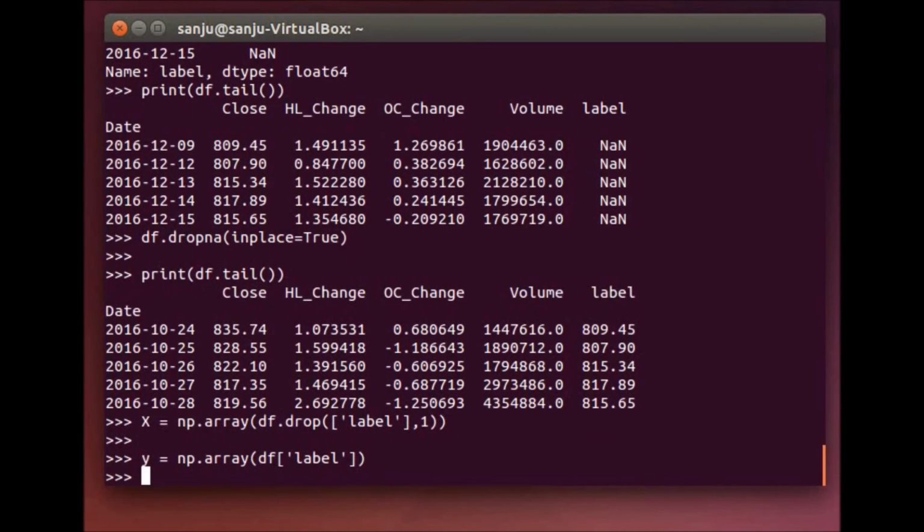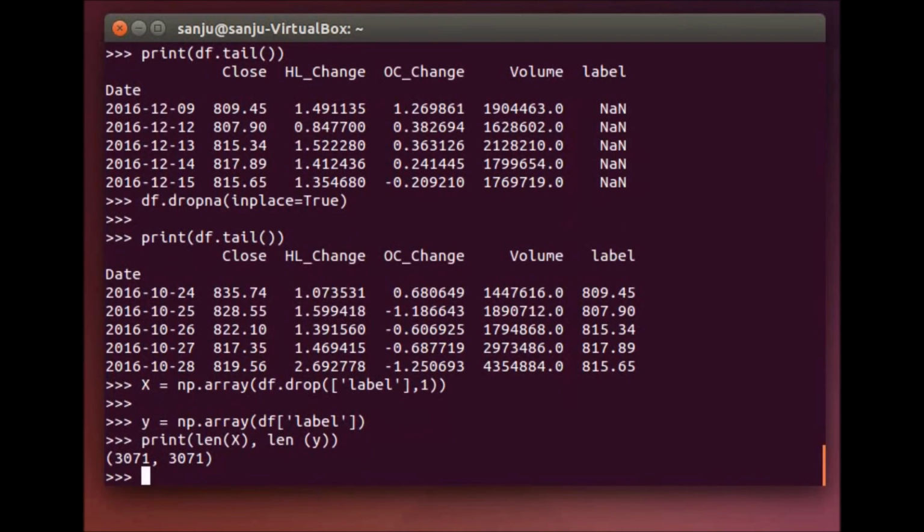We just make sure that X and Y are of the same length. Yeah, same length.